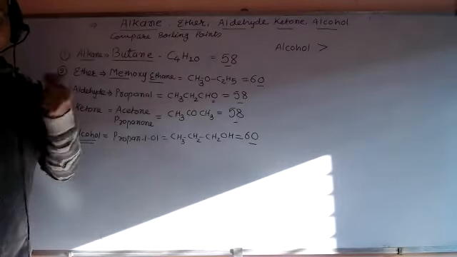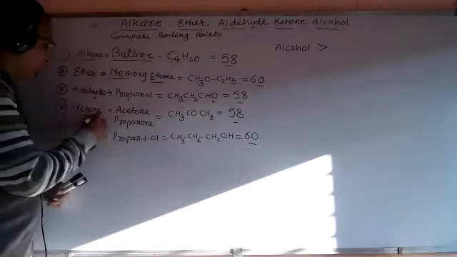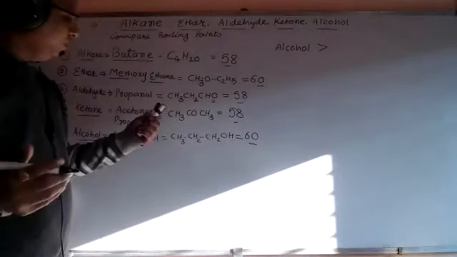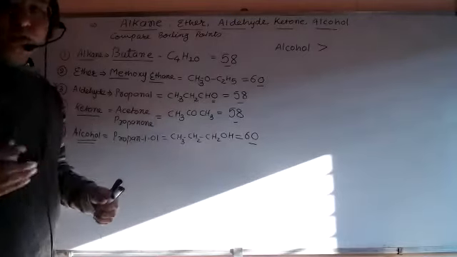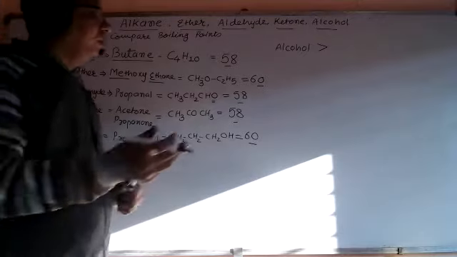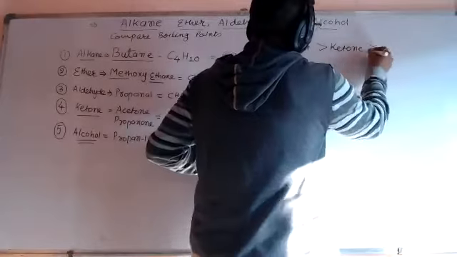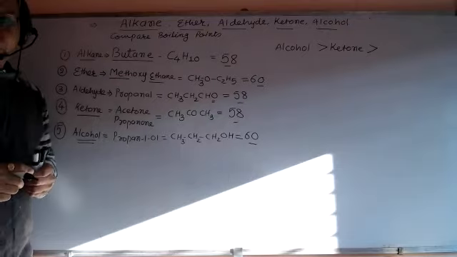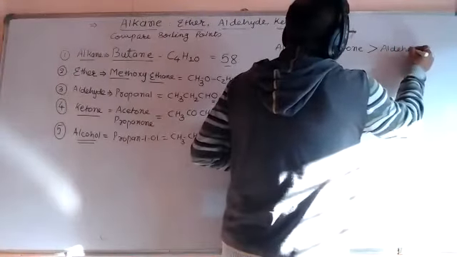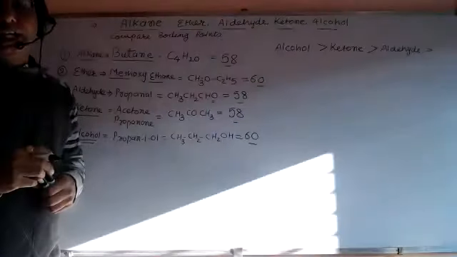Then in second place, friends, ketone comes. Ketones' molecular masses are also nearby, and the ketone boiling point is less compared to alcohol, but it is second among the taken groups. In third place, very close, is aldehyde. The aldehyde boiling point is less than that of ketone, friends, but more than that of ether and alkane.